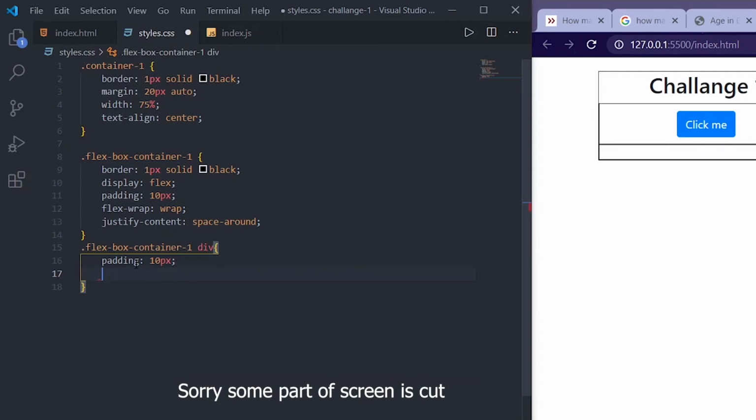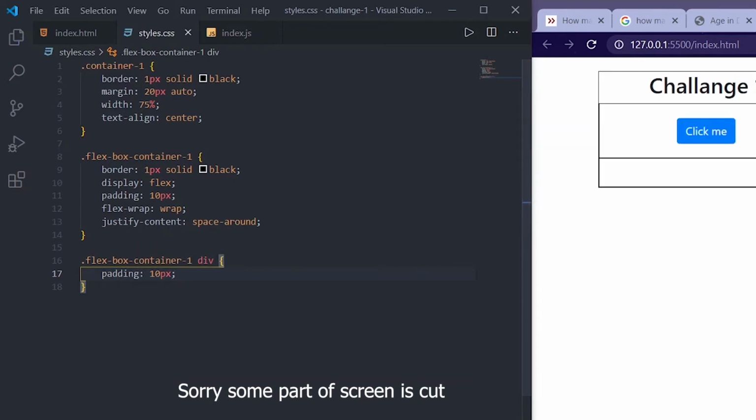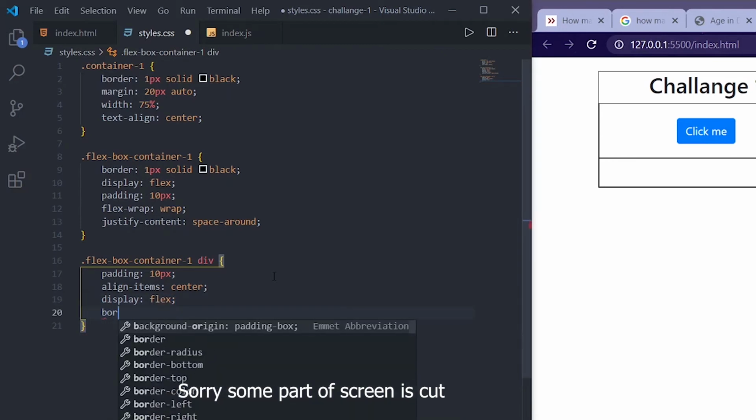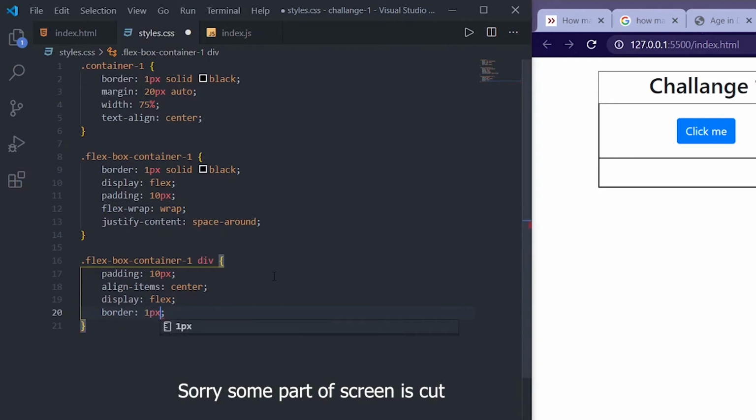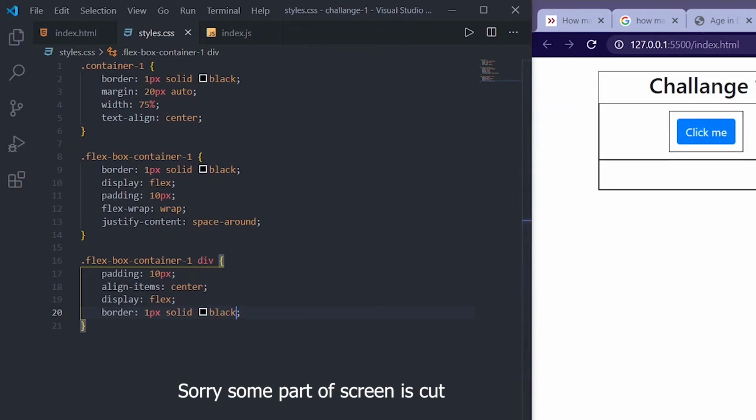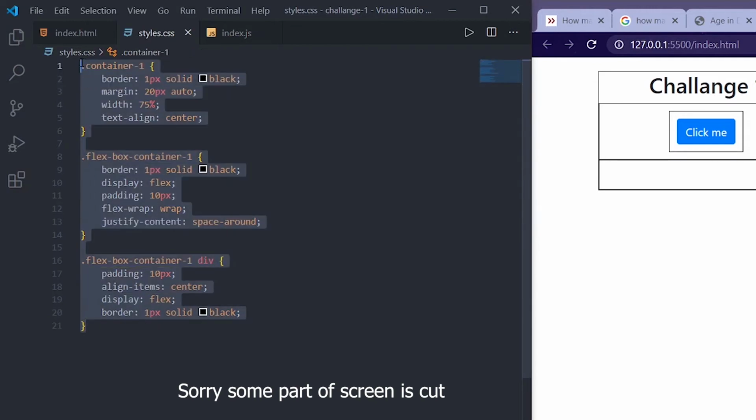this to show you the difference. Save. This space got increased, right? And next, align items as center, and display, sorry, flex, and I need a border of 1 pixel solid black. Yeah, so in this box we will get our result. Okay, so this was the styling of our file.